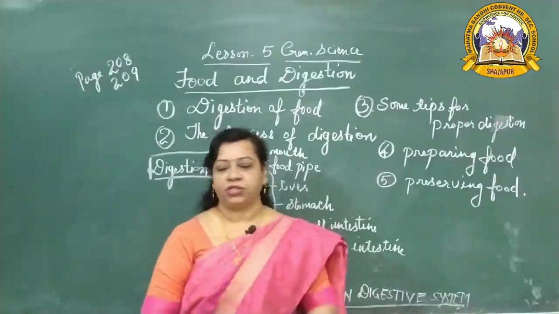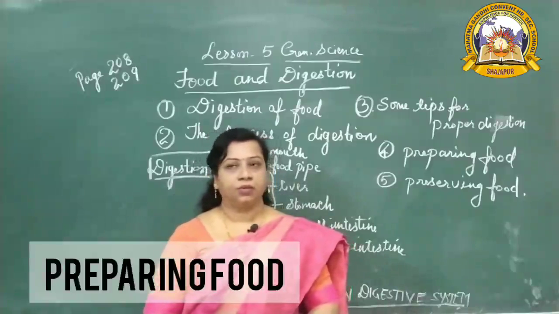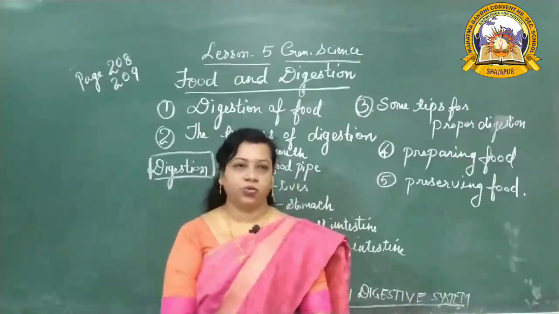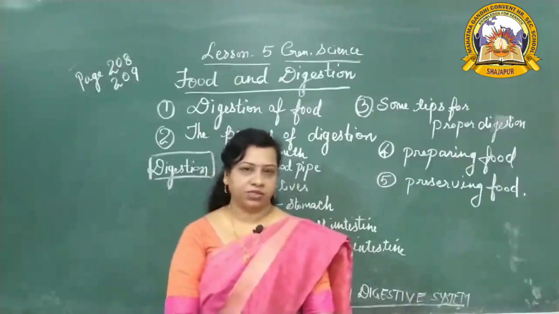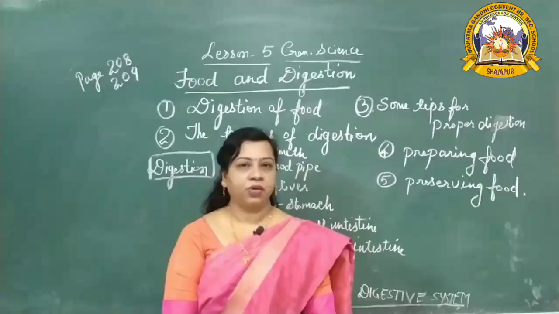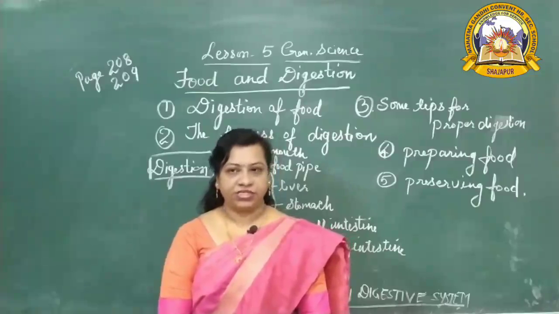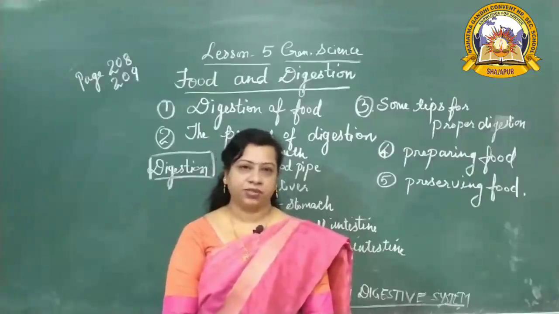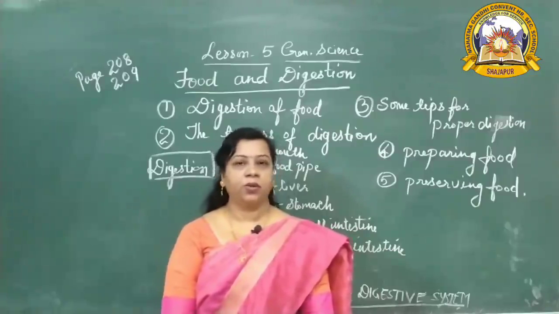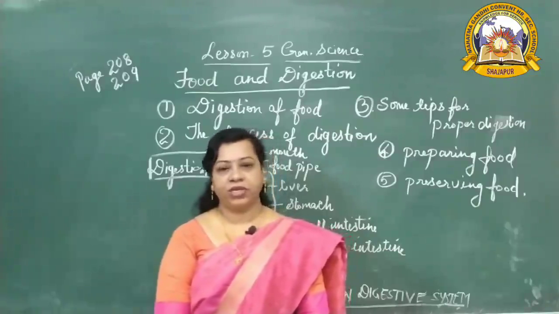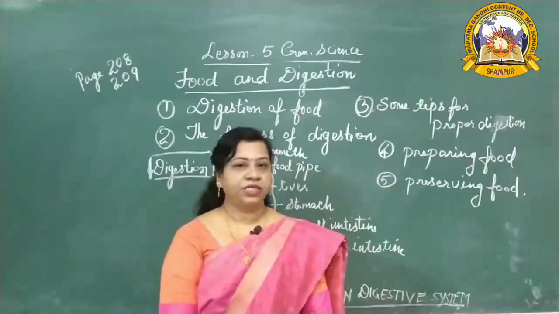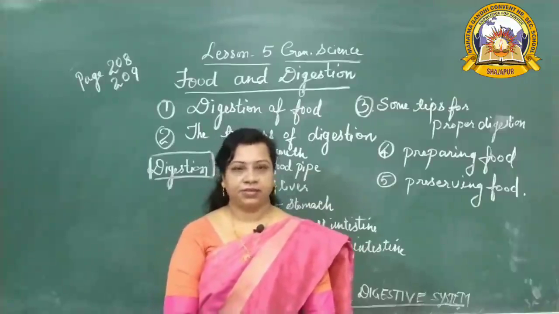Now, preparing food. What we eat, some things we eat raw, some things we eat cooked. What do we eat raw? Some vegetables as well as fruits we eat raw. So, wash them before eating to remove germs and insects.